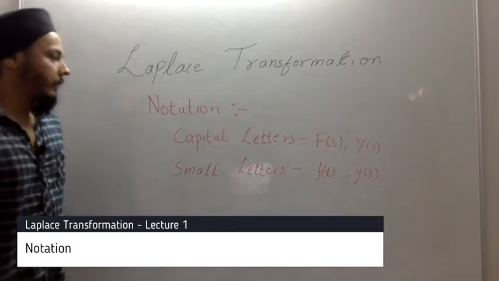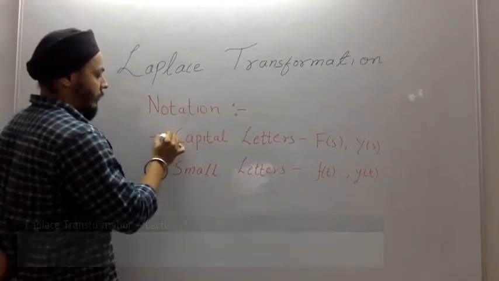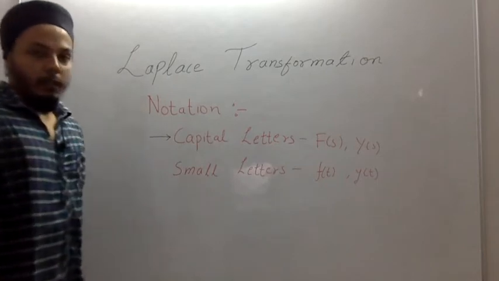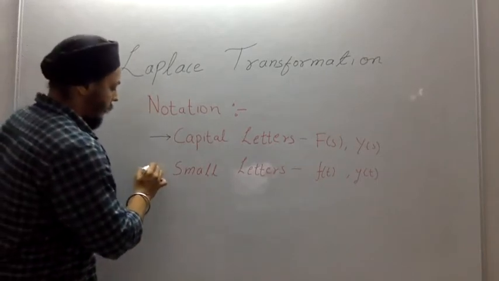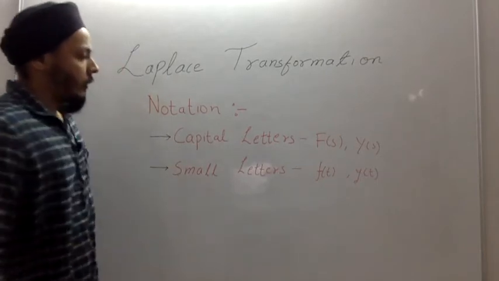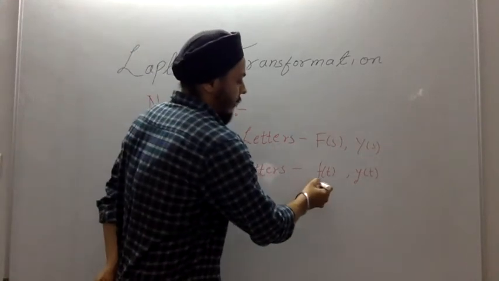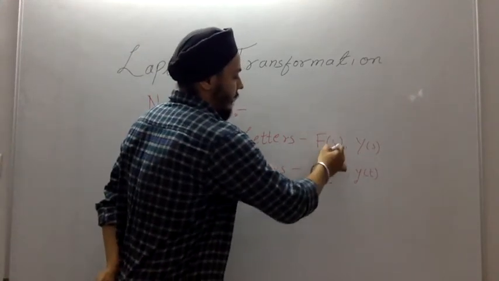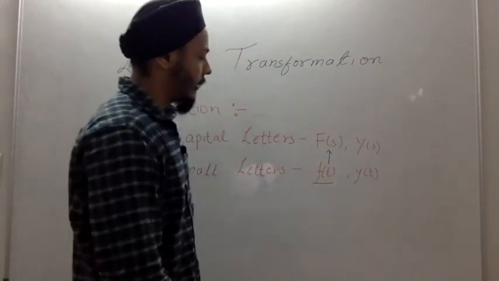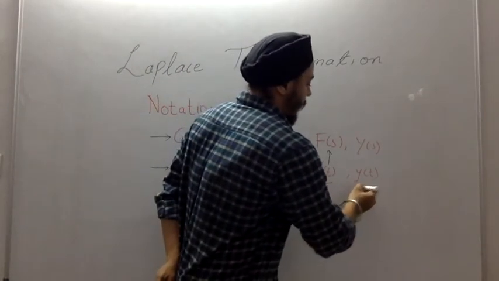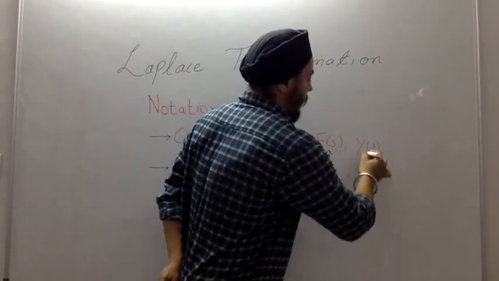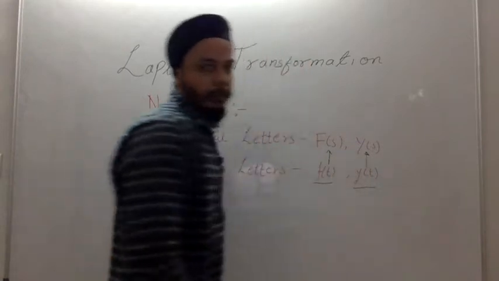Now let us look at the notation. The capital letters are used for the Laplace transformed functions and the small letters are used for the original functions. So f of t is our original function and its Laplace transform function will be F of s. y of t is our original function, its Laplace transform function will be Y of s.